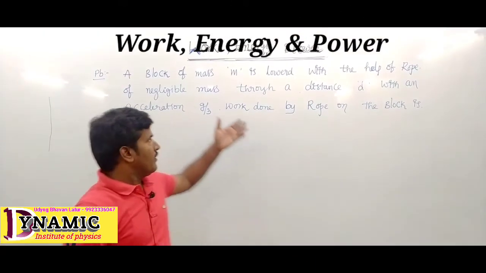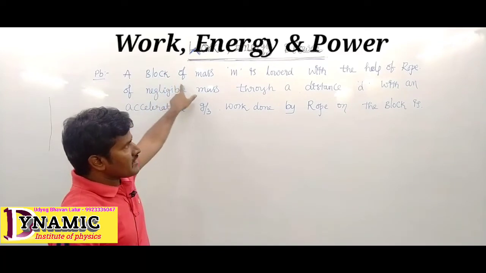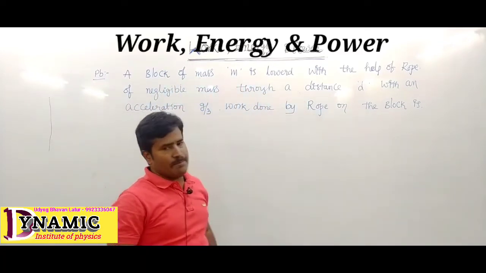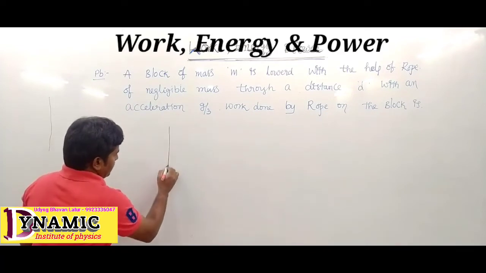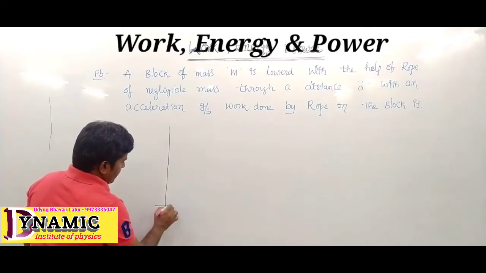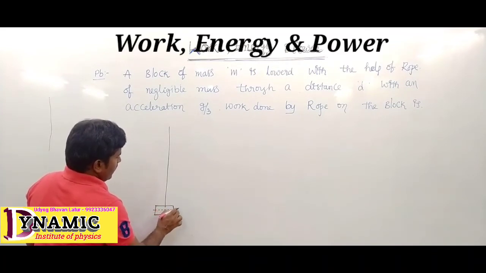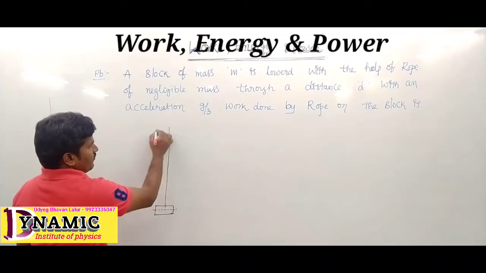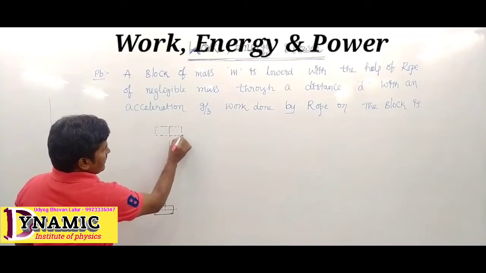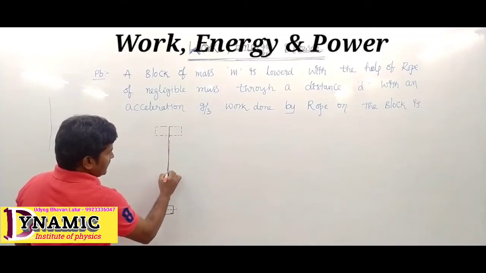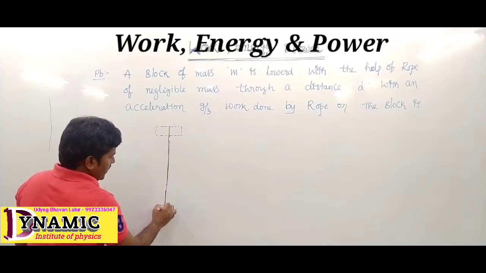In a given problem, a block of mass m is lowered with the help of a rope. So this is one block, lowered with a rope. Initially this is the block, but using this rope, slowly it is dropped.